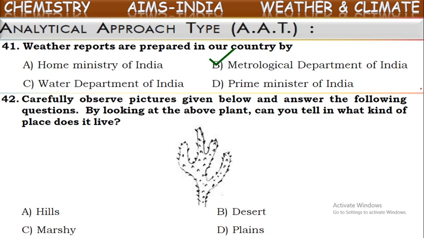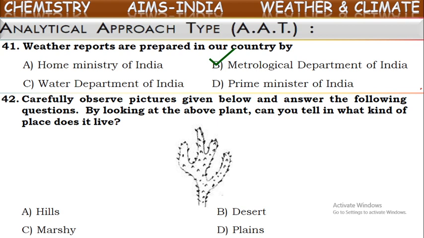So these kinds of plants are called, what are those? Cactus plants. These can survive in the places where there is scarcity of water. Generally, very less amount of water is available in deserts. So this kind of plants are often observed in deserts.